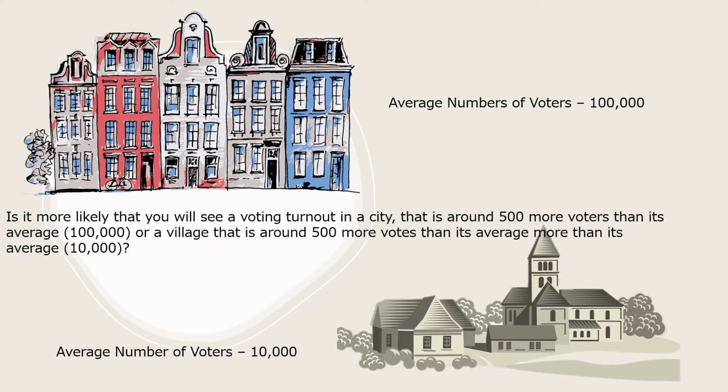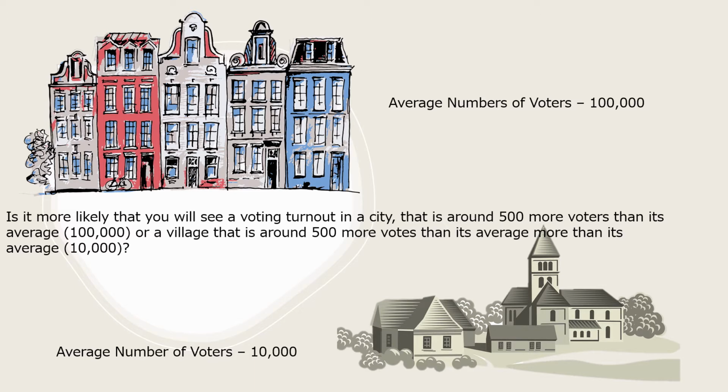Similarly, applying it to voter turnouts. Imagine a city with an average turnout of 100,000 people because of large population, as compared to a rural village with an average turnout of 10,000 people. Is it more likely that you will see a voting turnout in the city that is around 500 more voters than its average, or a village that is around 500 more votes than its average?